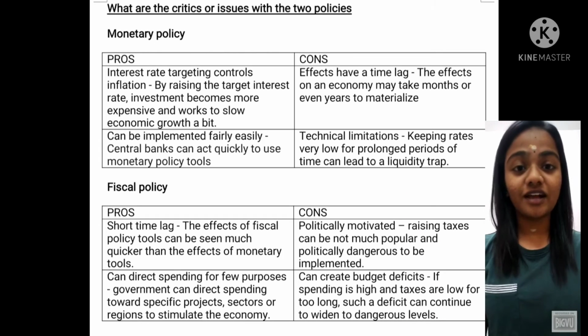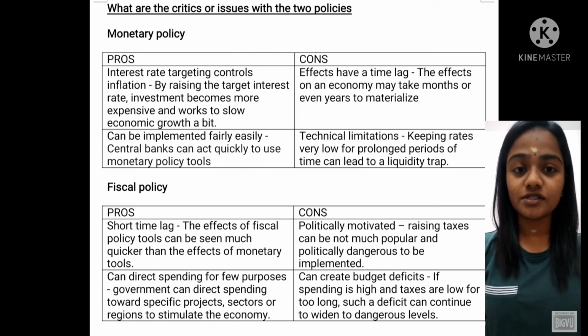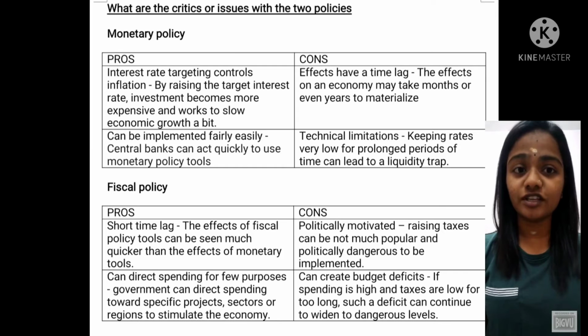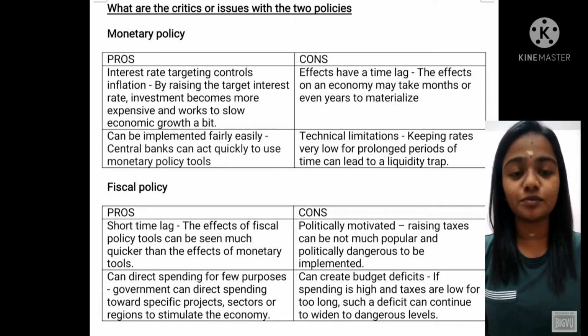I'm Sugesari. I'll discuss the critics of these two policies. So first, monetary policy's pros. Interest rate targeting controls inflation. By raising the target interest rate, investment becomes more expensive and works to slow economic growth a bit. The second point is it can be implemented fairly easily. Central banks can act quickly to use monetary policy tools.